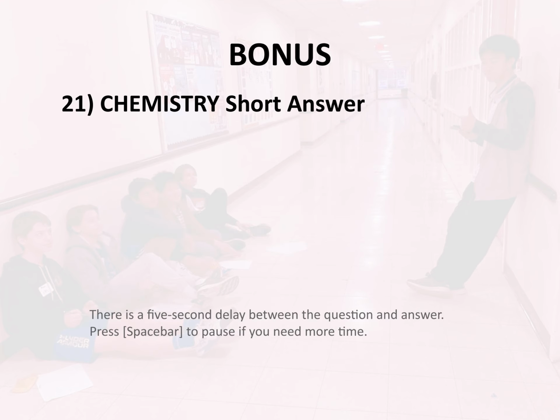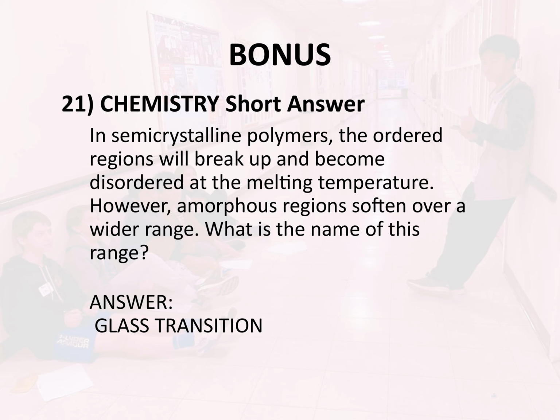Bonus, 21. Chemistry. Short answer. In semicrystalline polymers, the ordered regions will break up and become disordered at the melting temperature. However, amorphous regions soften over a wider range. What is the name of this range? Answer. Glass transition.